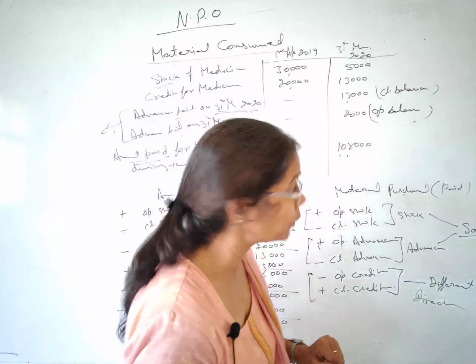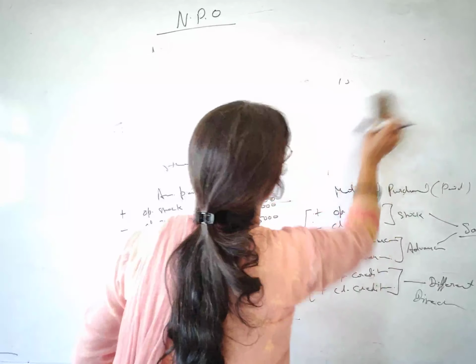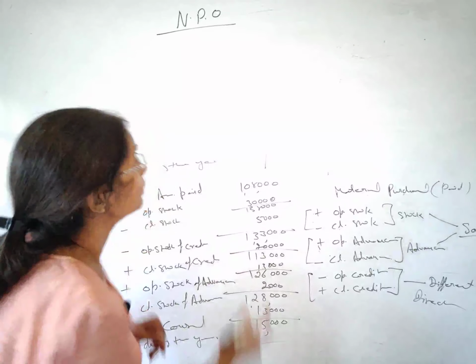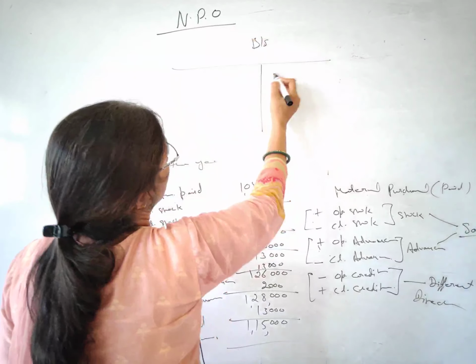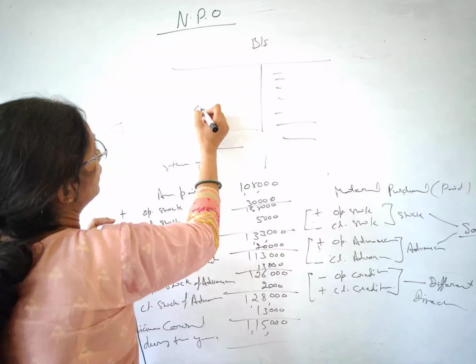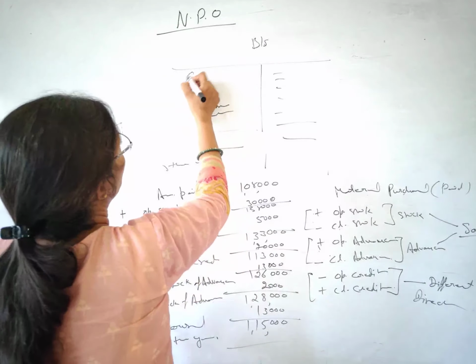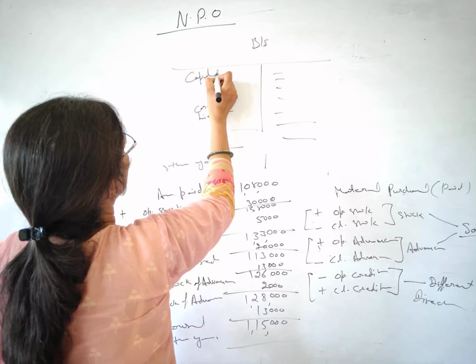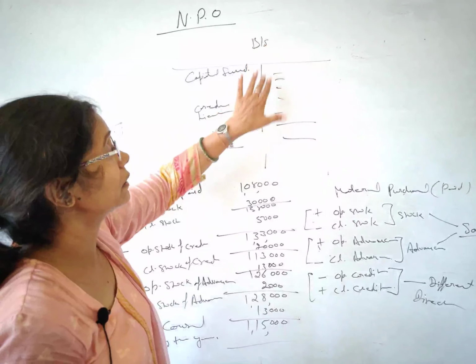Simply, when you prepare the balance sheet, here is my balance sheet, with certain assets, and here the liabilities, some creditors. And the important thing we have is the capital fund in the current year's balance sheet.